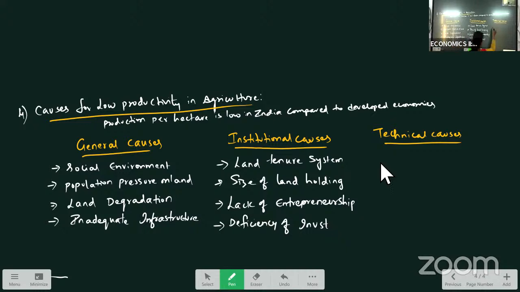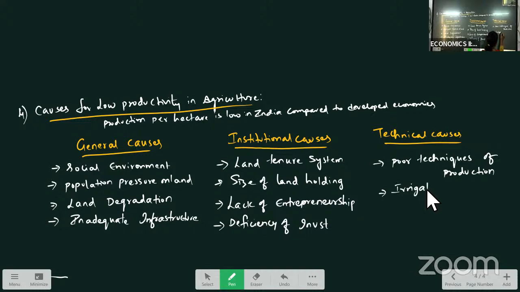Next, what are the technical causes here? Poor techniques of production. Poor techniques of production are used in agriculture due to which productivity levels are low. Inadequate irrigation. The irrigation facilities are not sufficient for all the agriculture land.